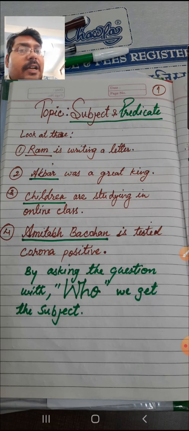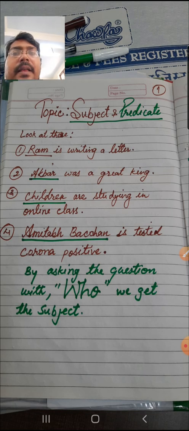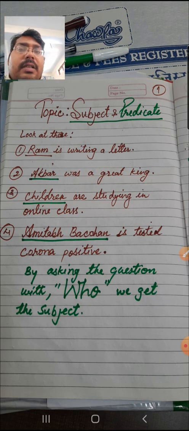I hope it is clear to you. Whether it's a doer of the sentence, means some action is happening, in Akbar was a great king there is no action happening. Somebody is telling about Akbar. This sentence tells you about what kind of a king was Akbar. There is no action. It's a factual sentence. So the sentence talks about what? About whom is it talking? It is talking about Akbar.